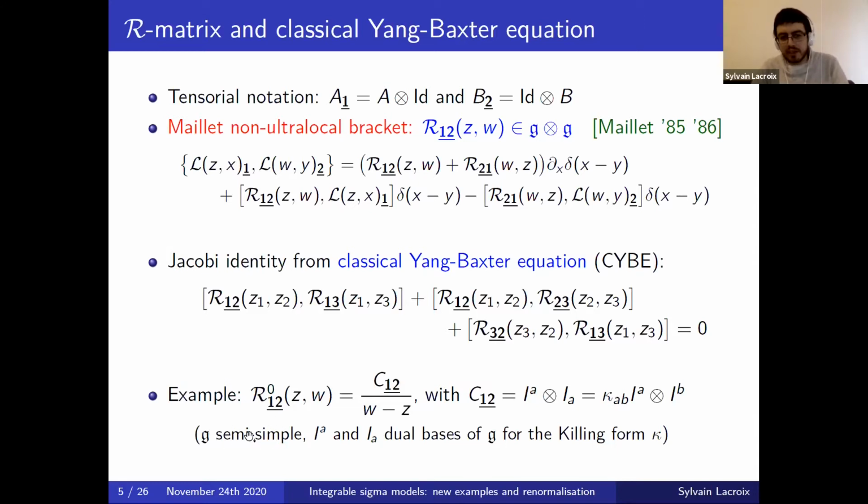So we take G to be semi-simple, in which case the Killing form on G is non-degenerate. So if we have a basis of the Lie algebra, we can consider its dual basis, and we can construct what is called a Casimir of G, which is the basis tensored with its dual basis. This is then an element of G tensor G. And then the result is that, because of the properties of the Killing form, in particular the fact that the Killing form is invariant under the commutator, one shows that the Casimir divided by w minus z is a solution of this classical Yang-Baxter equation.